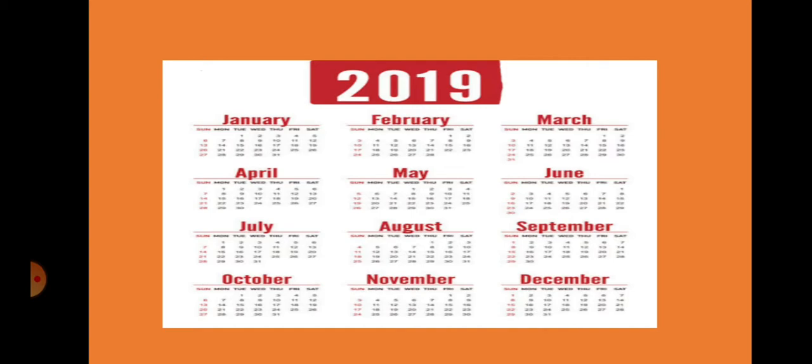See, this is the 2019 calendar. So see here, January, February, March, April, May, June, July, August, September, October, November, December. All 12 months will be there, right? And if you see here, Sunday, S-U-N means Sunday, M-O-N, Monday, T-U-E, Tuesday, W-E-D, Wednesday, T-H-U, Thursday, F-R-A, Friday, S-A-T, Saturday. For all the months, all these days will be there, starting from Sunday till Saturday.